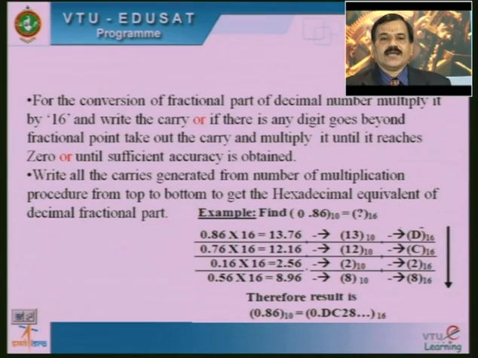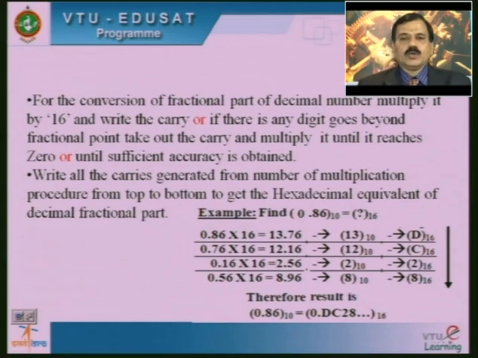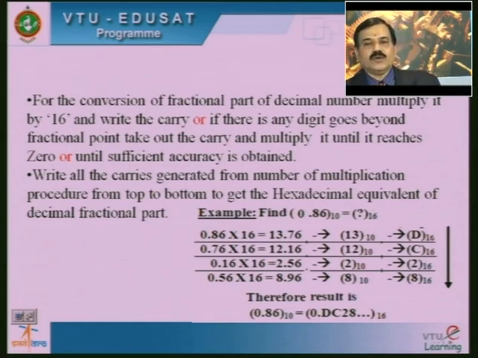For this, take 0.86 and multiply it by 16, that leads to 13.76. The value before the decimal point is treated as the carry with base 10. Then that must be converted into its hexadecimal equivalent. That 13 base 10 can be rewritten as D base 16.